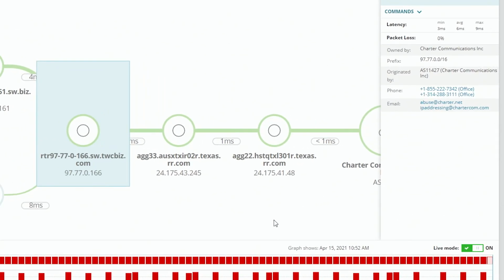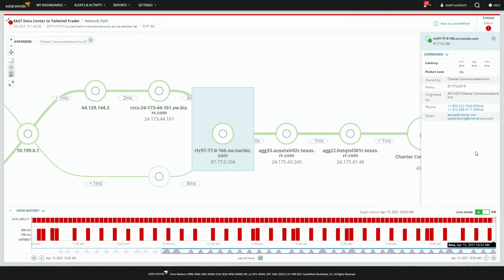So if you look over here on the right, if I select one of these, we're actually going to tell you that this is owned by Charter. The prefix for this particular device will give you the AS number. These are all publicly available from the, I think it's the ARIN database. ARIN, correct. Yeah, so we'll get this all from the ARIN database, and the phone number and how to contact them if they have any problems. So in this case, Charter is the first hop. So Charter is the one you're probably paying dollars to and saying, I want internet. So if you have a problem in their network, you can call them.